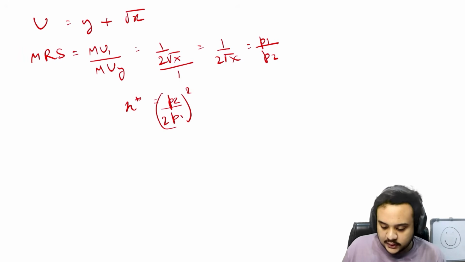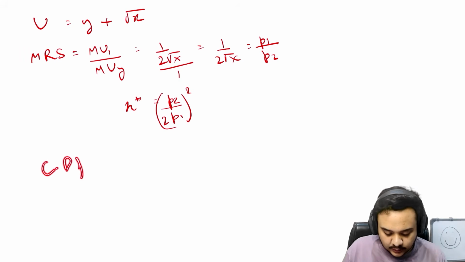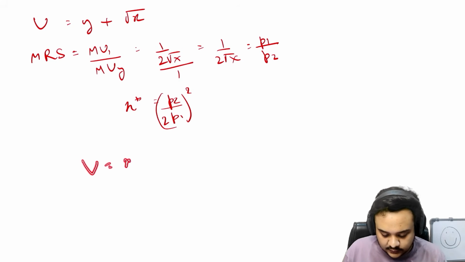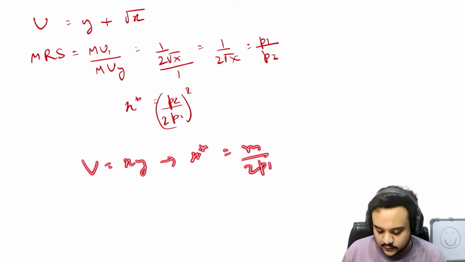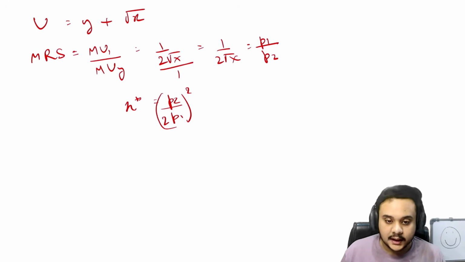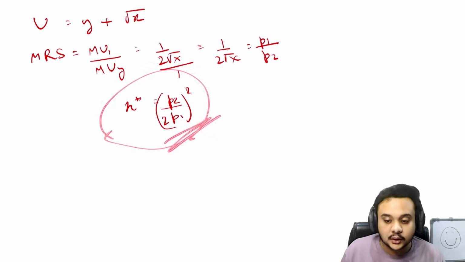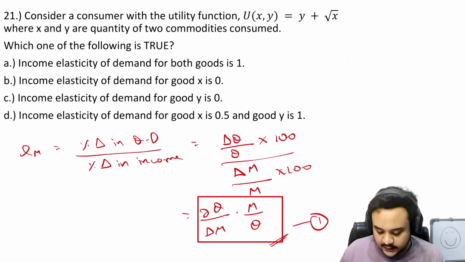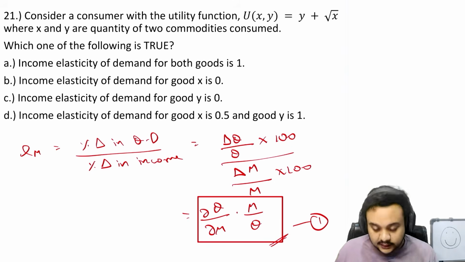For example, when you talk about the Cobb-Douglas function, when u is equal to xy, what is x star there? It is equal to m upon 2p1, right? So there is m in the actual value of x star, but in this case we see that there is no m. In the first equation we have already seen that we are looking for the partial derivative of q with respect to m.